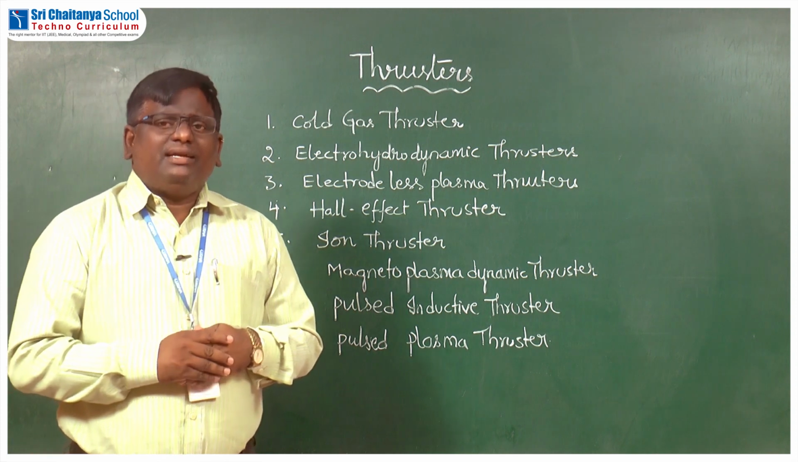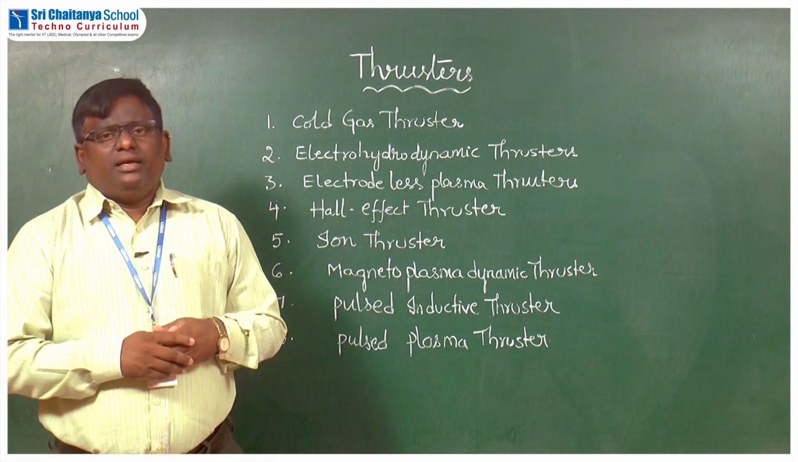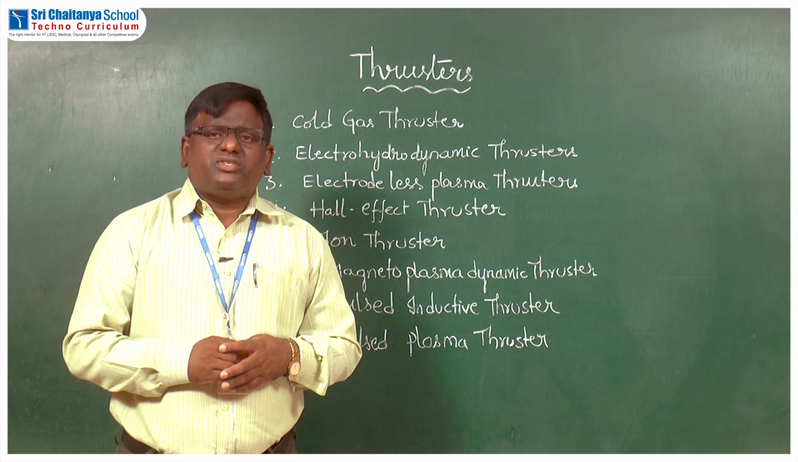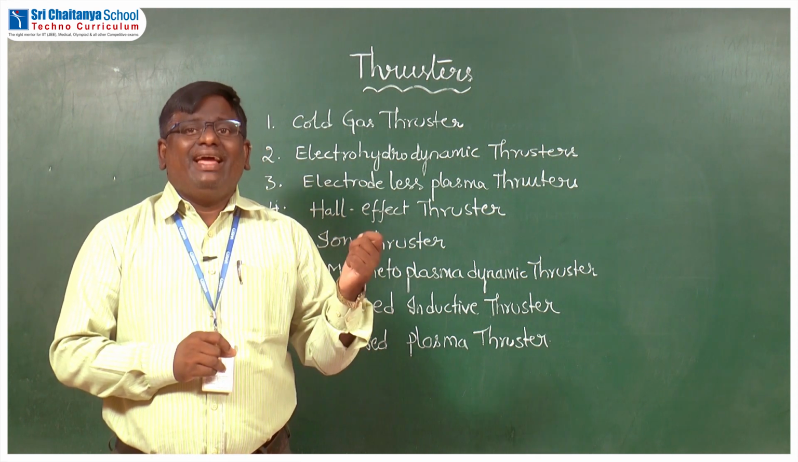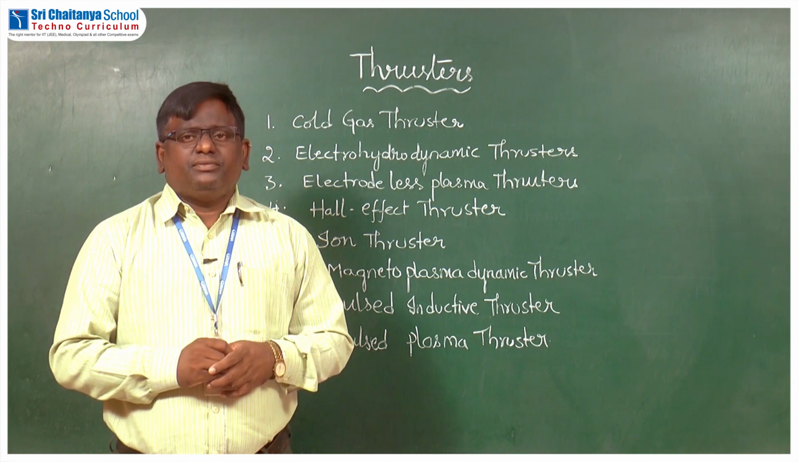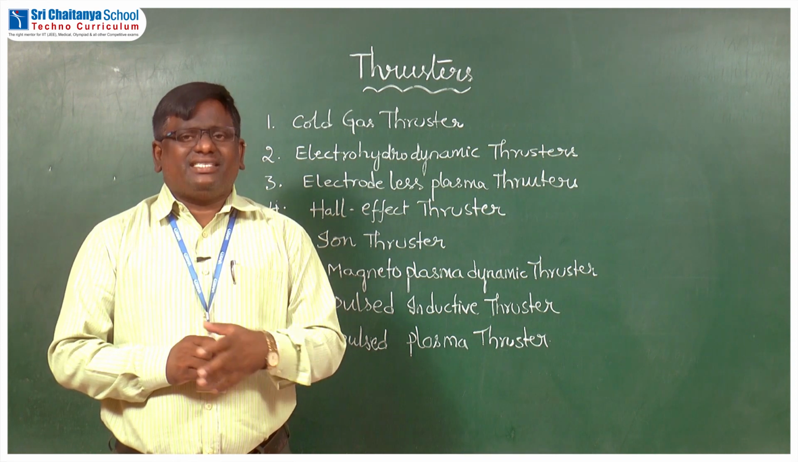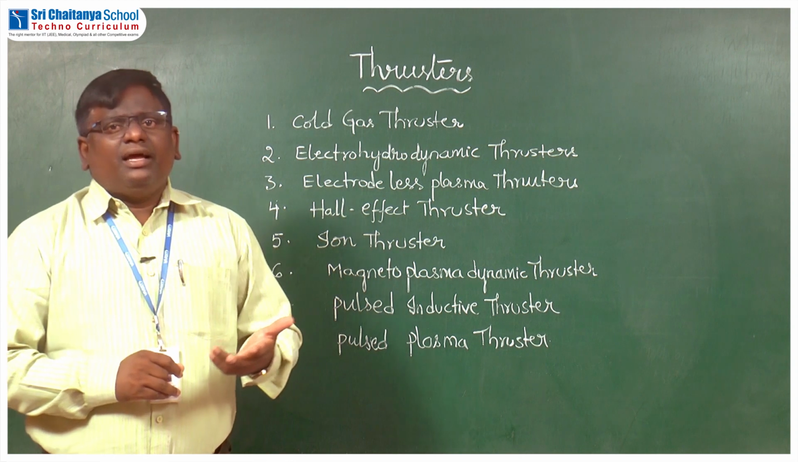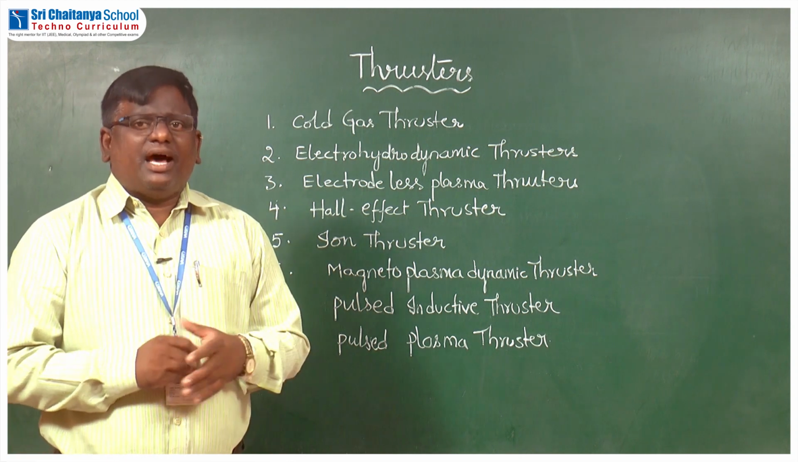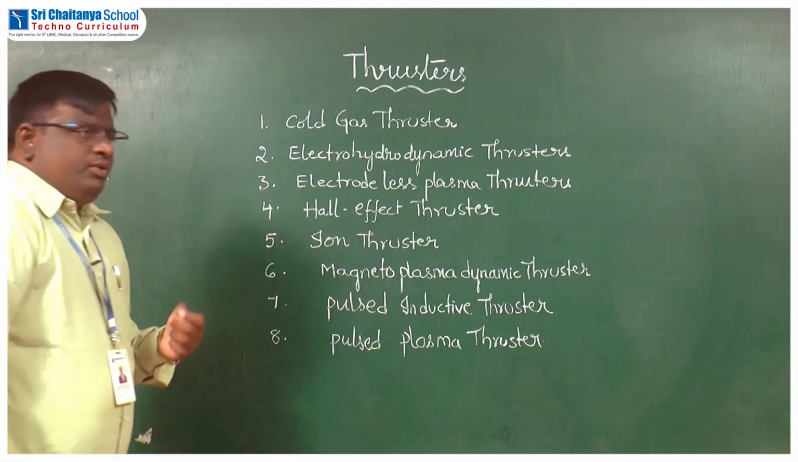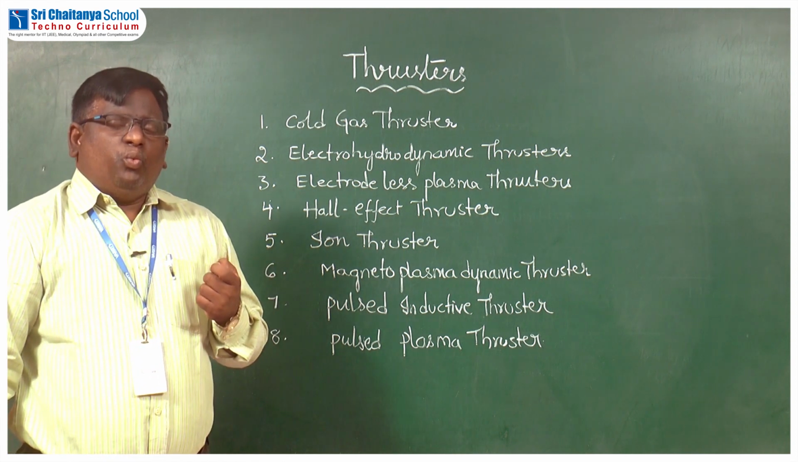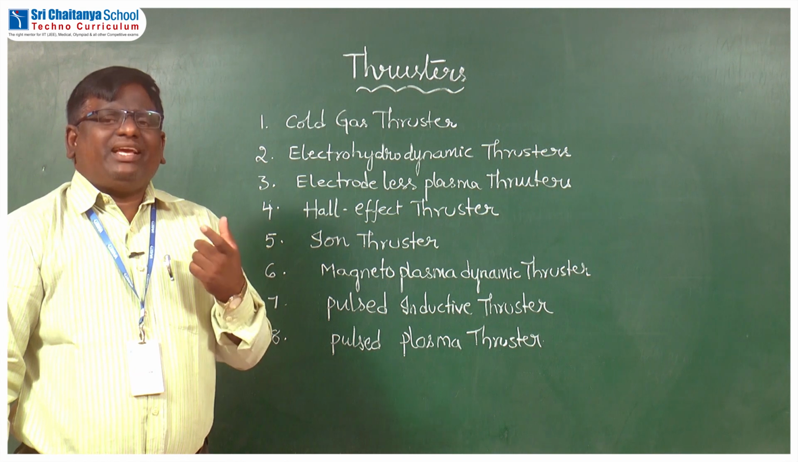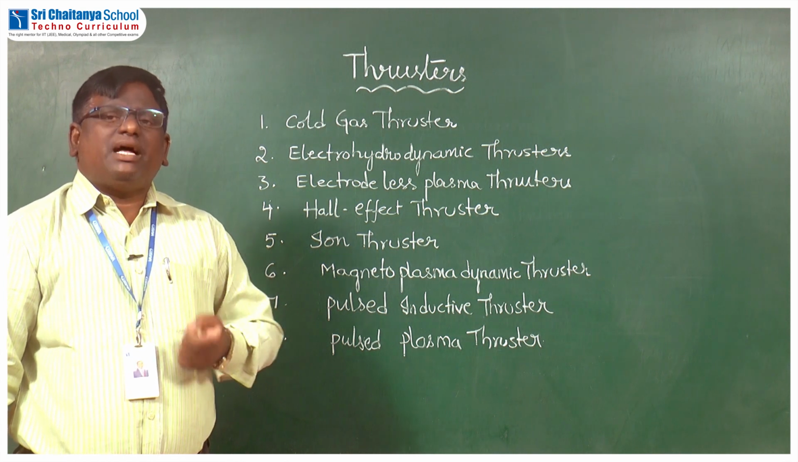And apart from that, recently NASA, the National Aeronautics and Space Administration, developed a new type of thruster that is called the NEXT thruster, N-E-X-T. And the next development in thrusters is VASIMR, which stands for variable specific impulse magnetoplasma thruster.